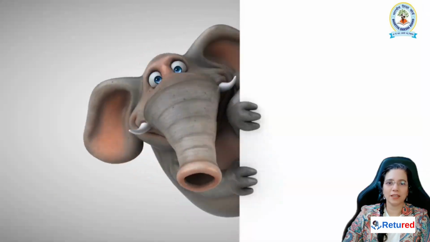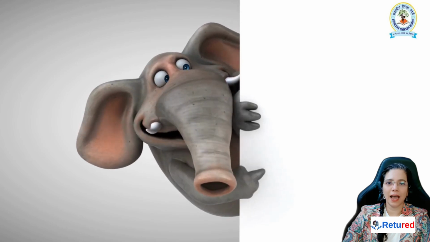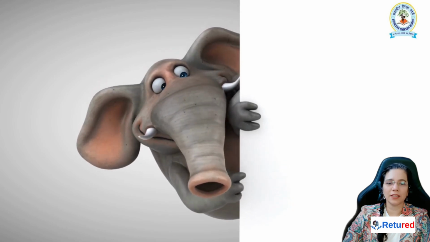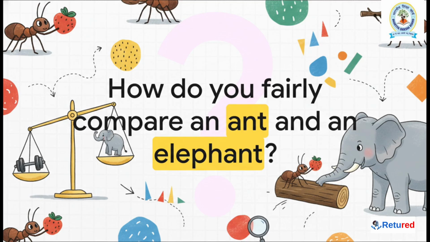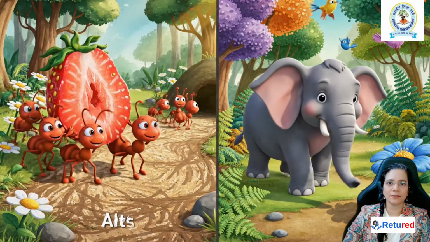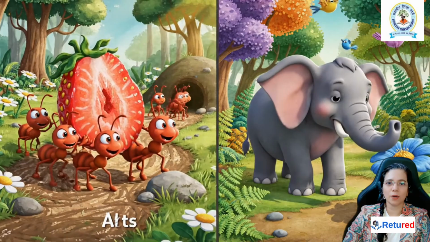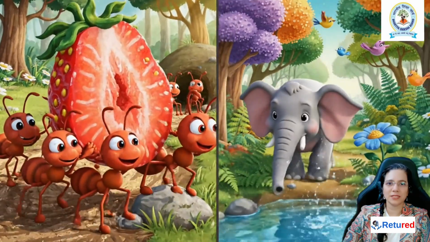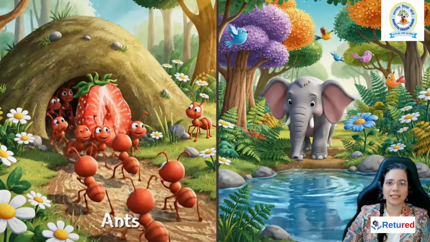But before we get into the numbers, let's start with a little puzzle. How would you fairly compare the strength of an ant to an elephant? I mean, one can lift many times its own body weight, but the other one is just massive. It's tricky, right? This is a problem of scale, and believe me, it's a challenge we see everywhere, especially when we start looking at data.